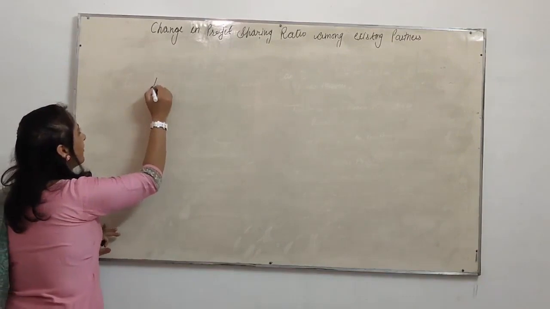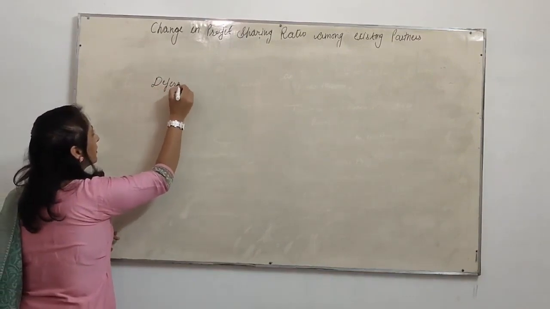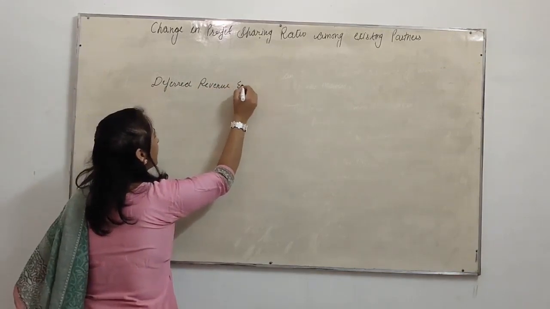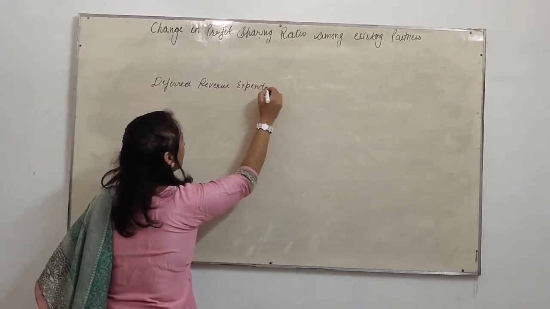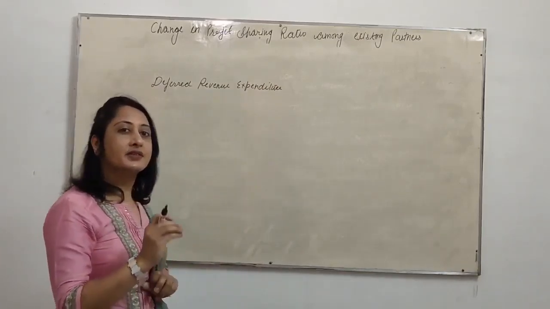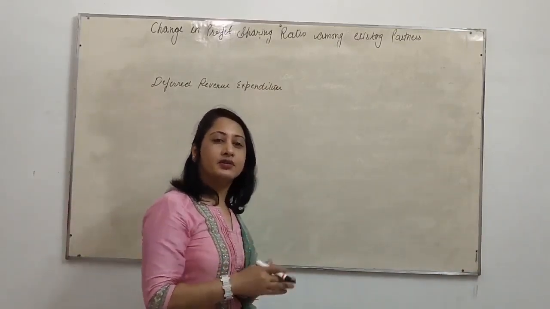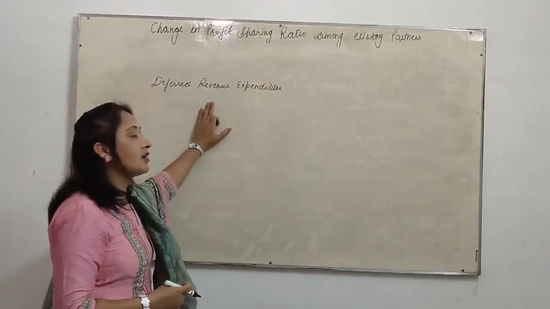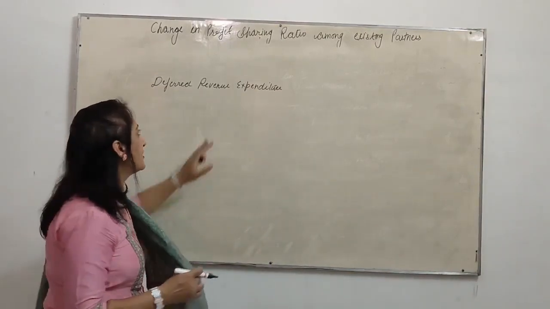Another one is deferred revenue expenditure. Deferred revenue expenditure is revenue expenditure which is written off over a period of time. It is also called fictitious assets.